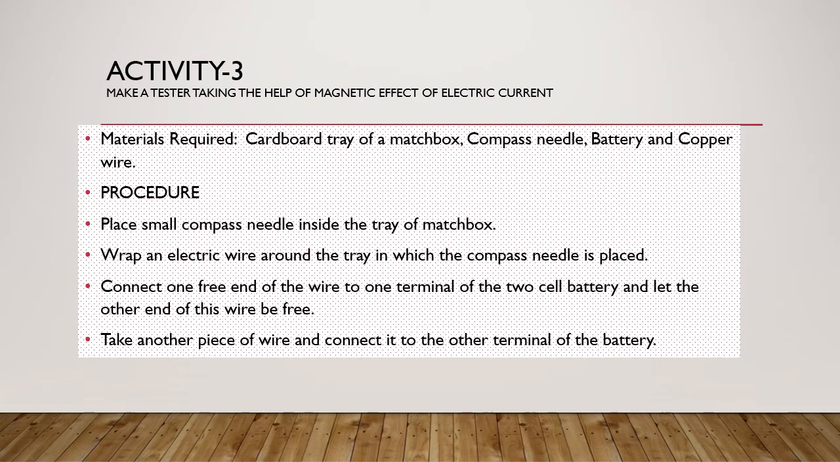Activity 3. The materials required. So here in this case, what are the things required for doing this activity? You need a matchbox, cardboard. You need a compass. So the compass has one needle to show the deflection when electricity is passed through that. Then you need copper wires to connect.